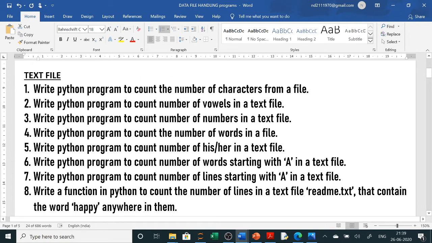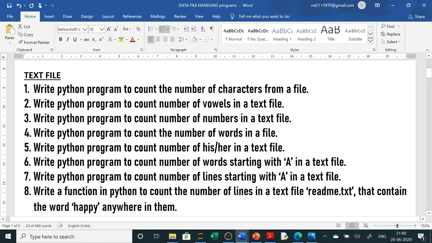These are for your practical files as well as your question paper, also the board question paper. These types of questions will be asked. So today we will do: write a Python program to count the number of characters from a file. Here we will open one file and count how many characters are there in it. Then a Python program to count the number of vowels in a text file.